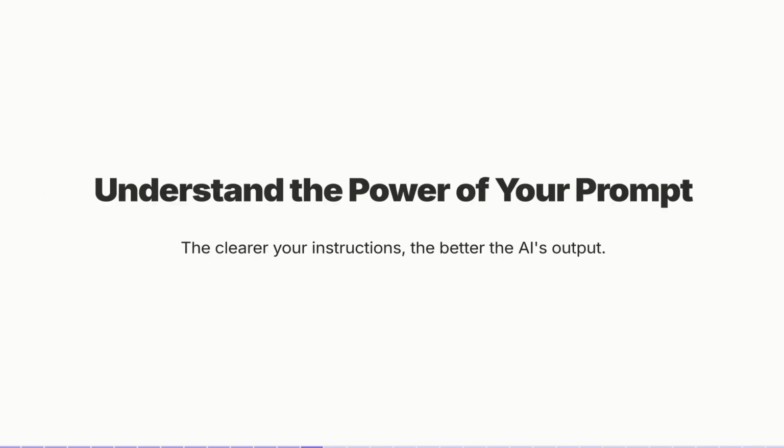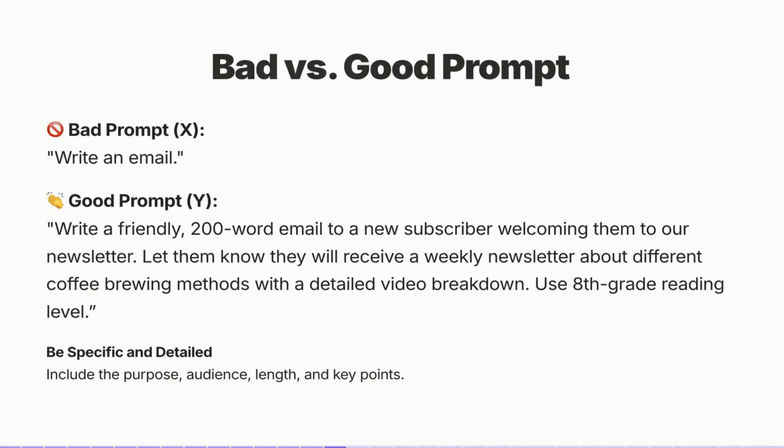Okay, so before learning how to even use AI for content writing, you need to understand what the power of prompting is. The clearer your instructions when it comes to prompting, the better output AI is going to provide you. So with the foundations of prompting, here is a bad versus a good prompt. A bad prompt is just saying, write an email. That is never going to work. It's going to ask you for more context. If it does spit out anything for you, it's going to be very generic. It's not going to have any tone, style, no context, and it's not going to understand what your intent is.